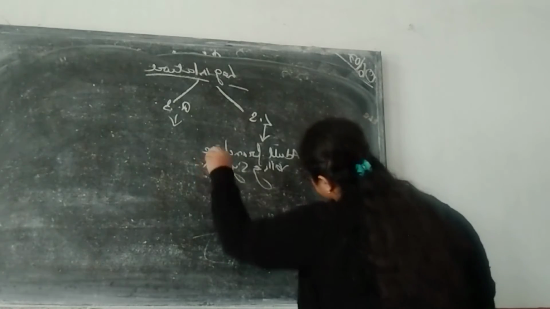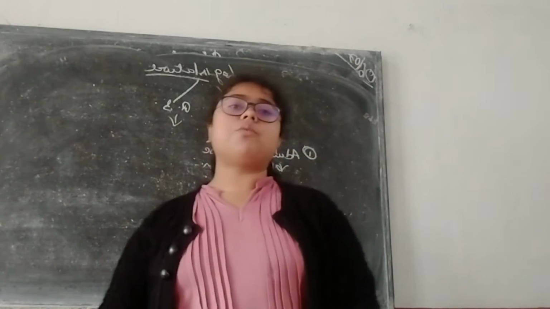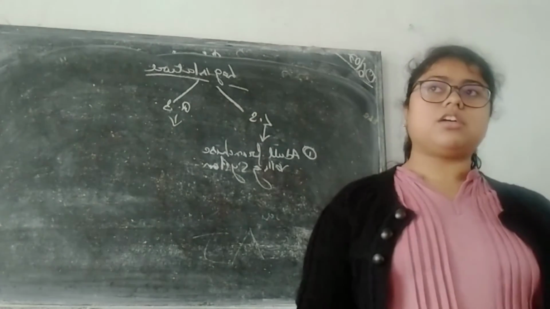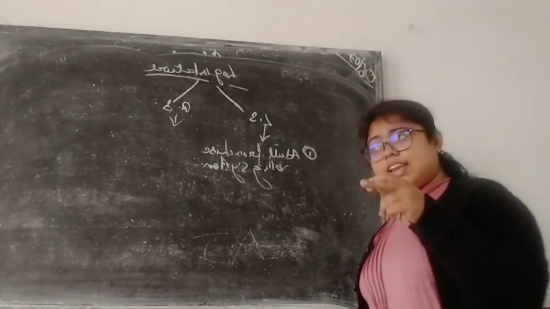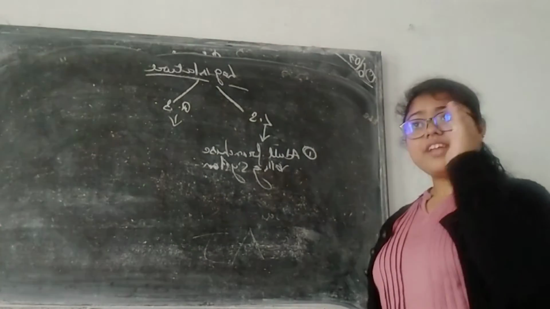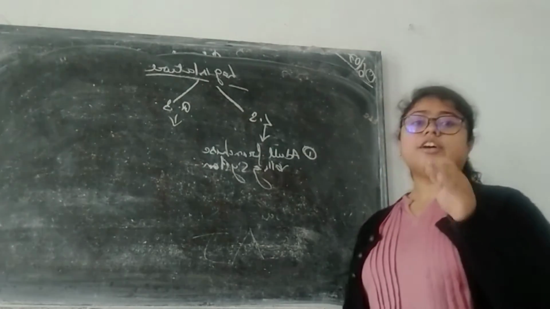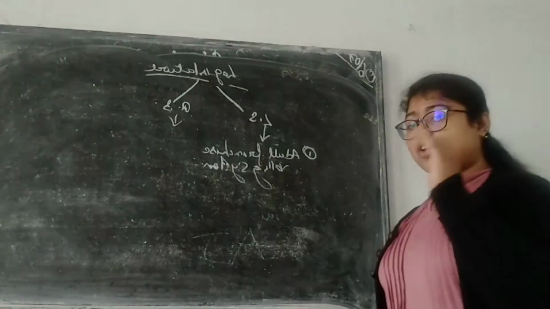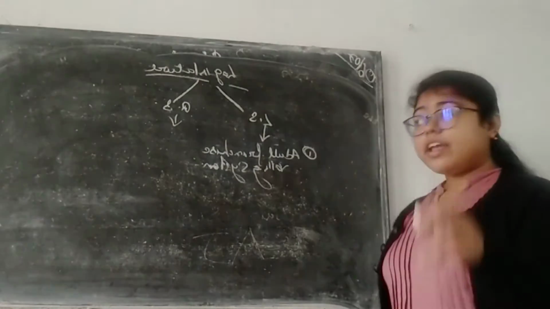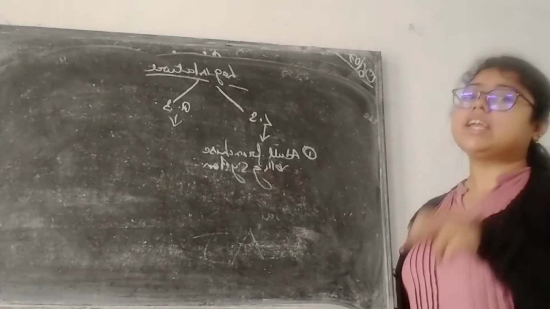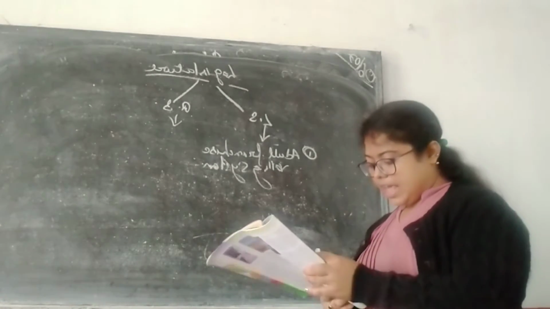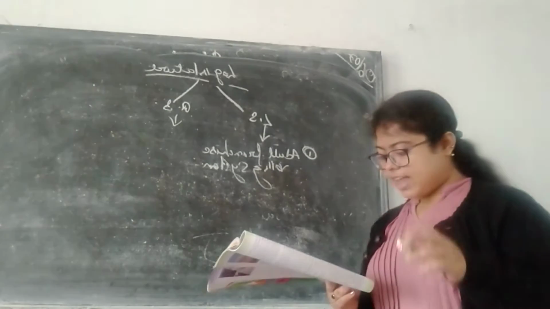That means a person must be at least 18 or more to get the eligibility to give his vote. Second, he must have registered his name in the voting list. It is not written over here, please write down: that person must register his name in the voting list.